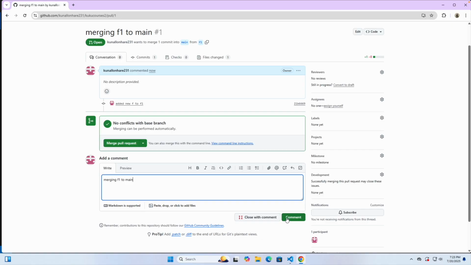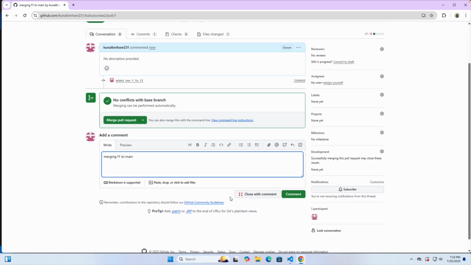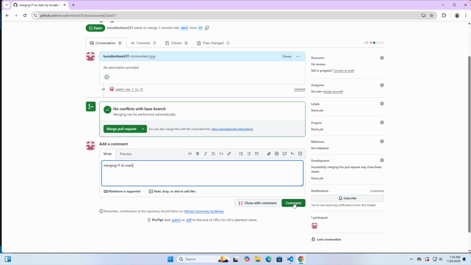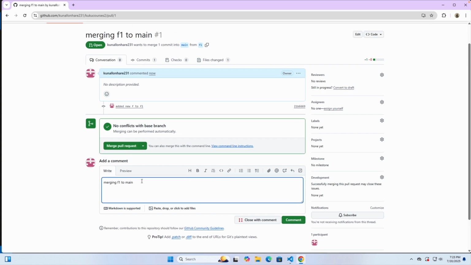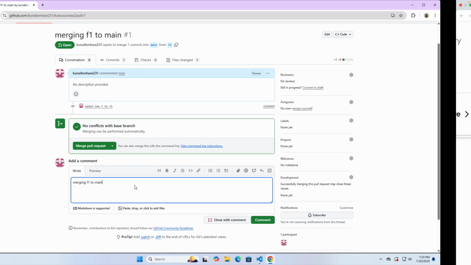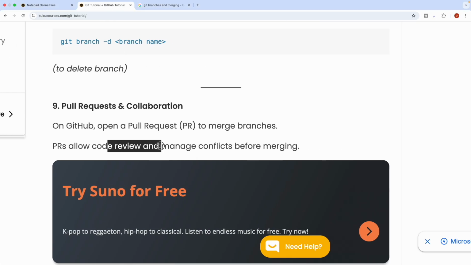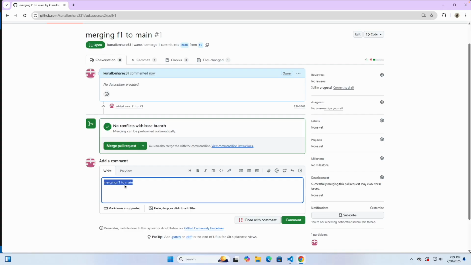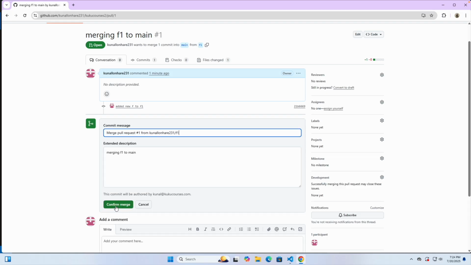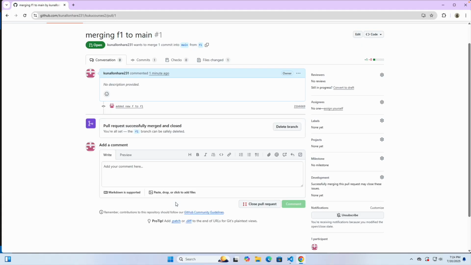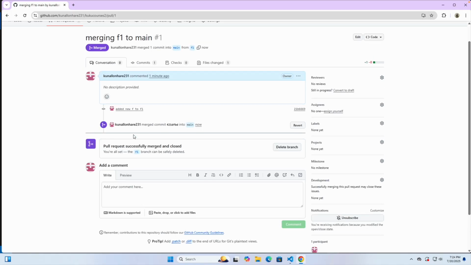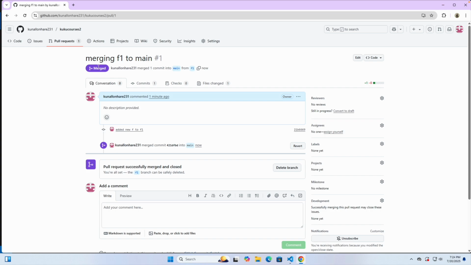You can comment it if you want to, or you can directly merge, because as I have mentioned, the developer can first review it. So if the developer feels that you have made some mistake, they can just write, hey, you first have to do this, they can comment it. But right now there's no such issue, so we can directly merge the pull request. Confirm merge, and awesome, you can see the things have been done and it got merged.